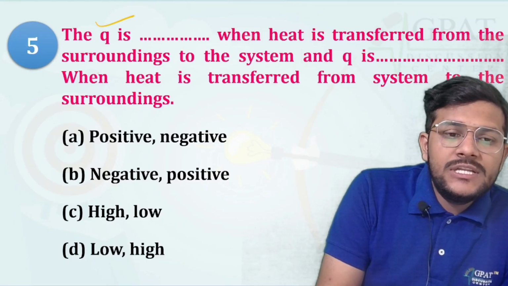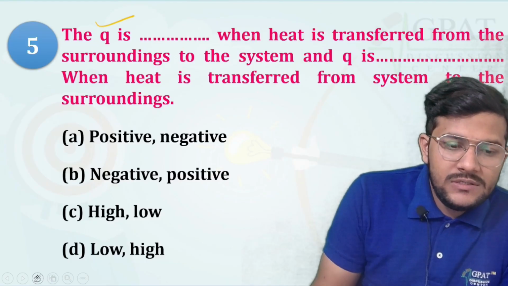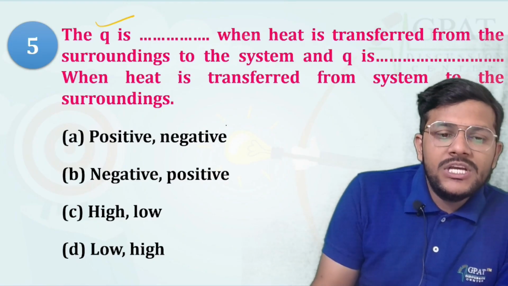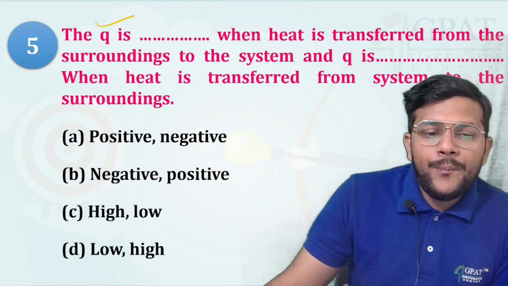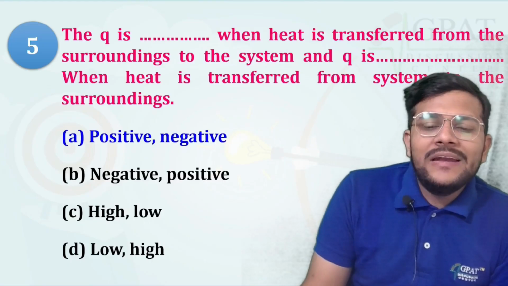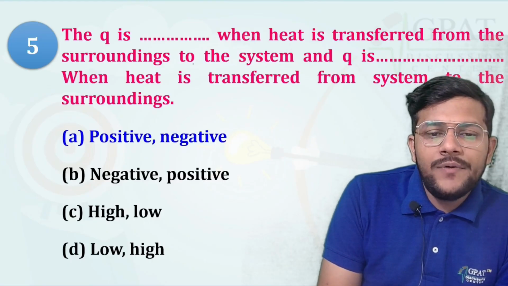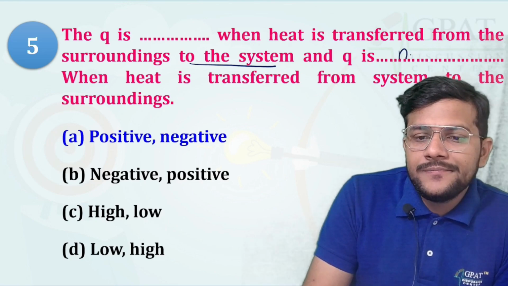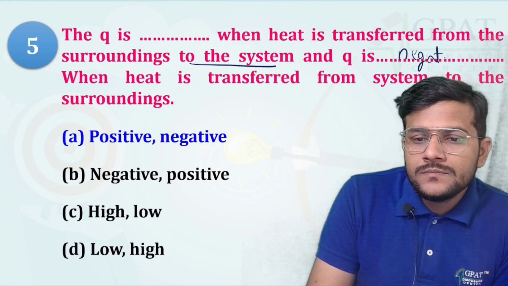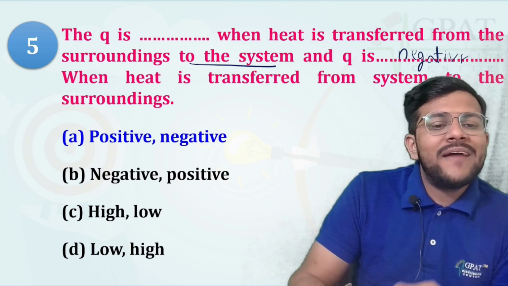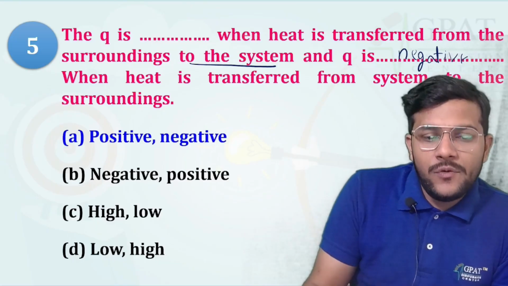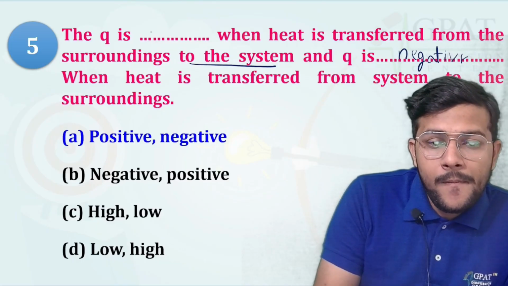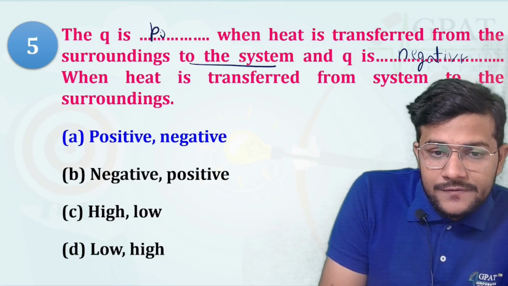Next, Q is positive when heat is transferred from the surrounding to the system, and Q is negative when heat is transferred from the system by the system.